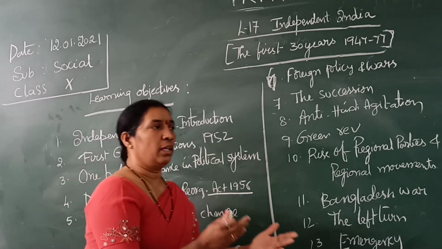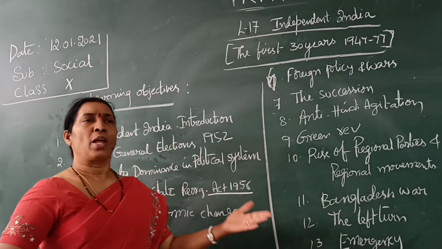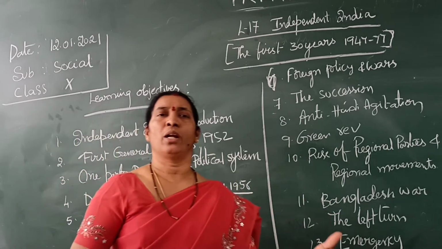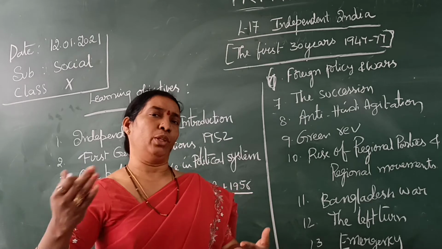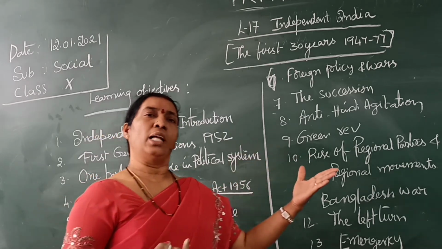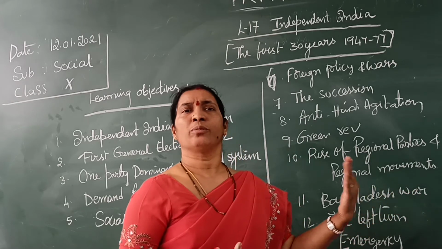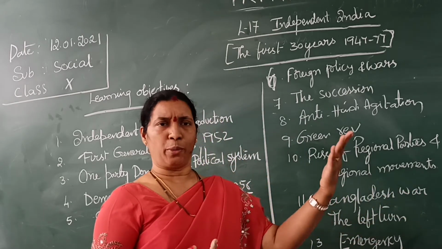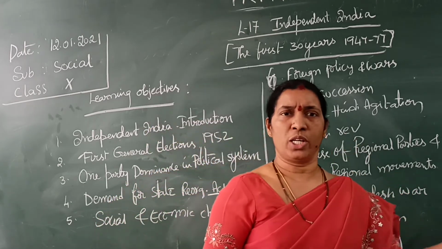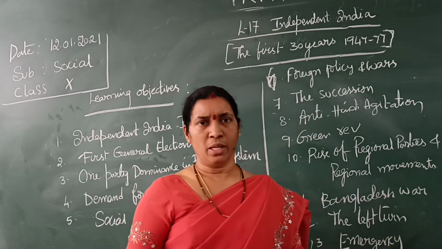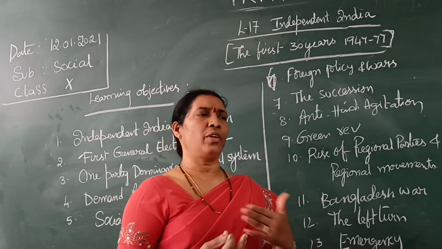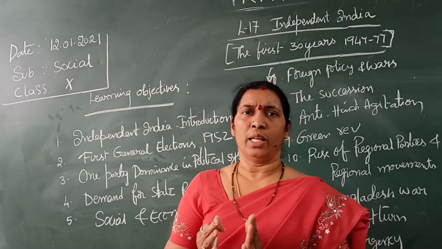For example, Karnataka with Kannada, Tamil Nadu with Tamil, Kerala with Malayalam, Andhra Pradesh with Telugu, and Telangana with Urdu and Telugu. And Punjab with Punjabi, Gujarat with Gujarati, and Assam with Assamese. Like that, everywhere the states were reorganized according to their languages.